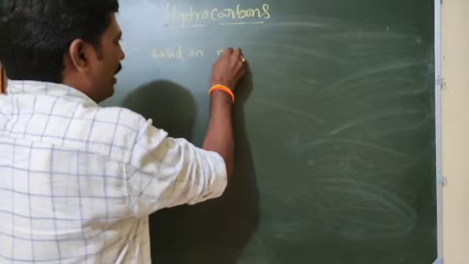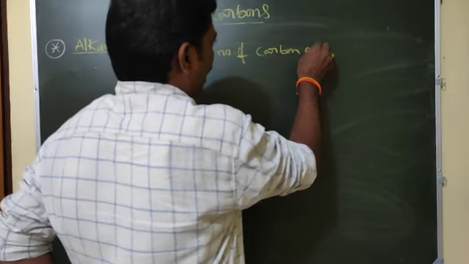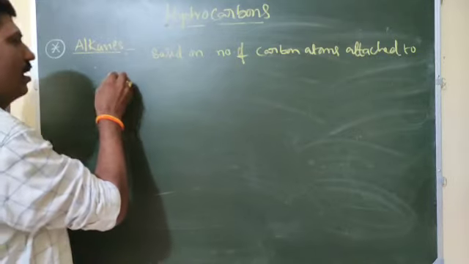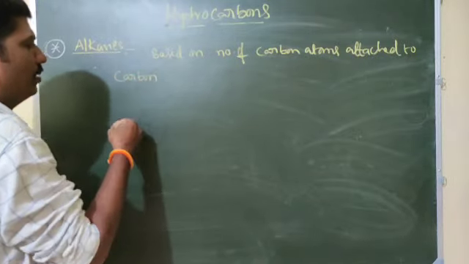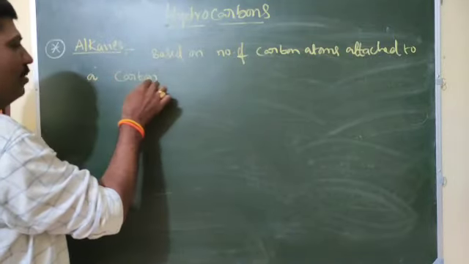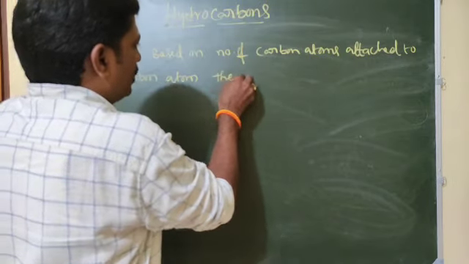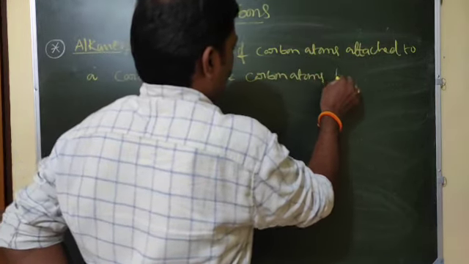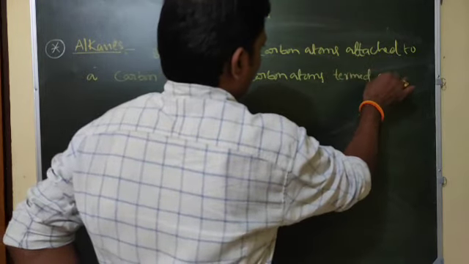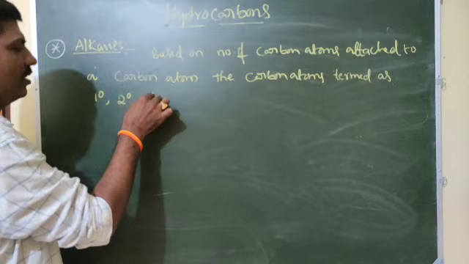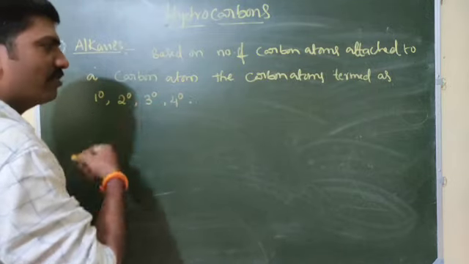Based on the number of carbon atoms attached to a carbon atom, the carbon atom is termed as primary, secondary, tertiary, quaternary, like we will call.